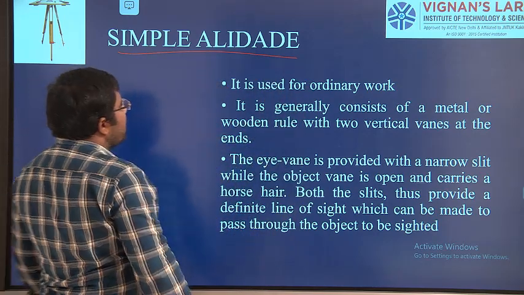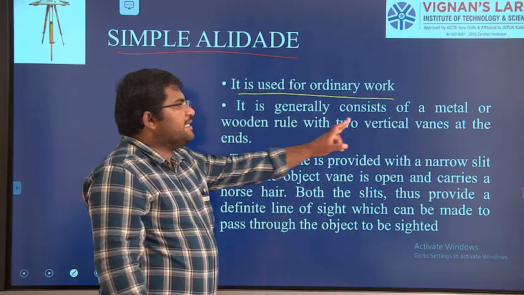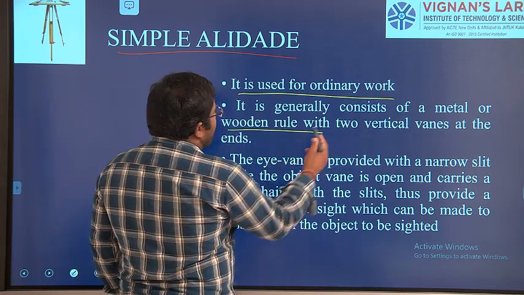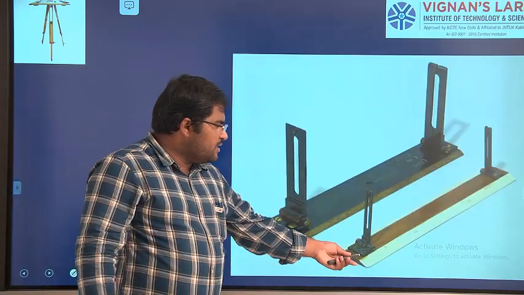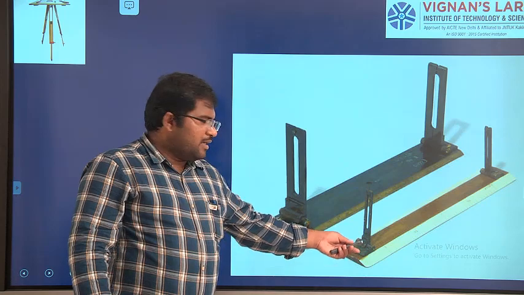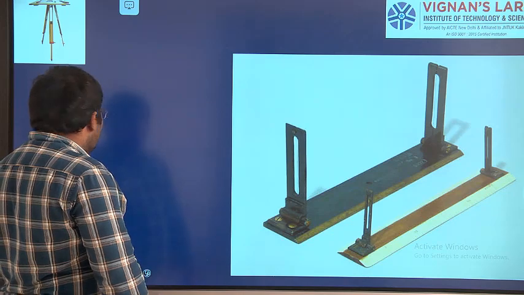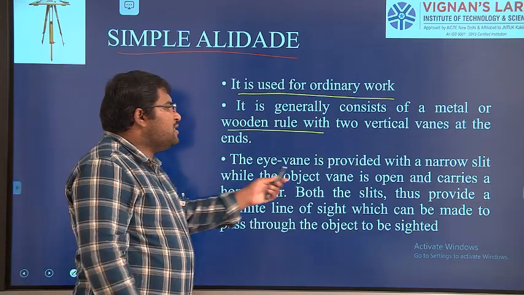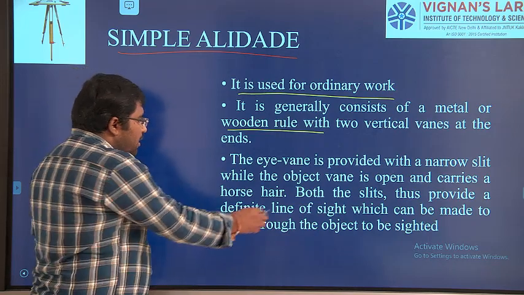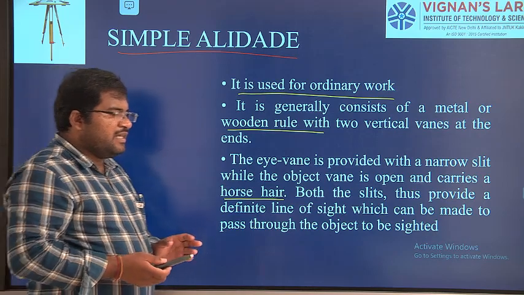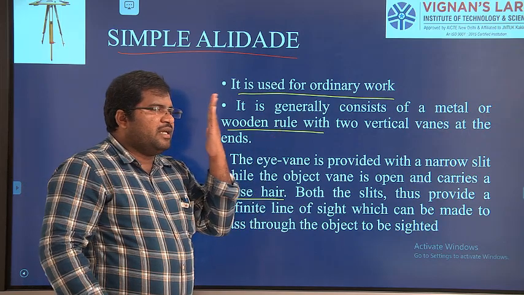The simple alidade is used for ordinary work. For normal work, we are going to use this. It generally consists of a metal or wooden rule. You can see here, this one is made of metal and this one is made of wood. So by seeing this, we can judge that this is wood and this is metal. Normally it is made with metal. Then the eye vane is provided with a narrow slit, while the objective vane is open and it carries a horse hair. In case of compass also we say eye vane. The eye vane means the vane which is near to our eye.